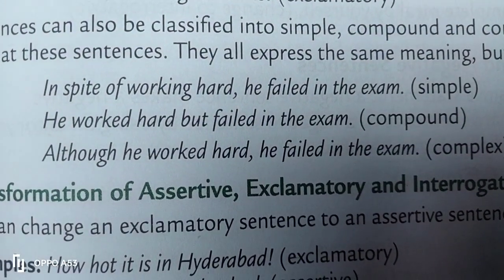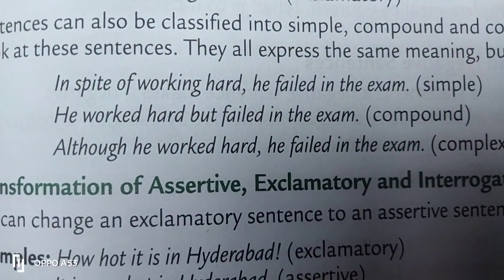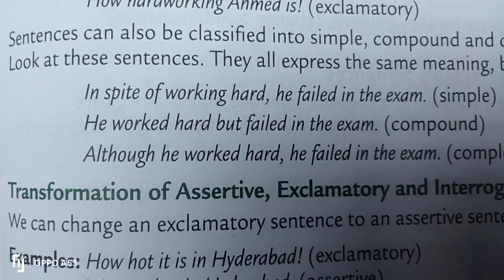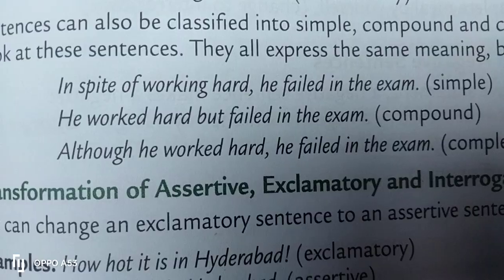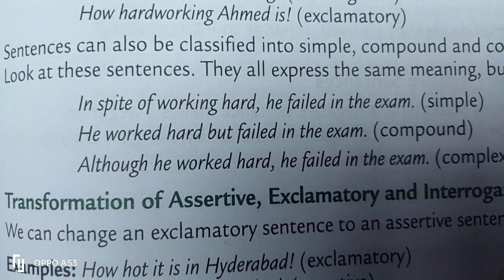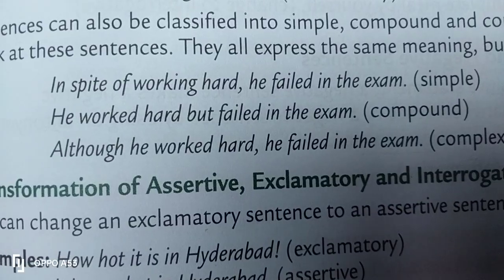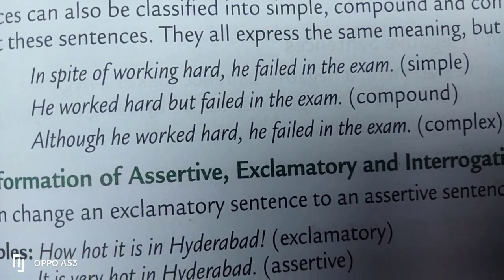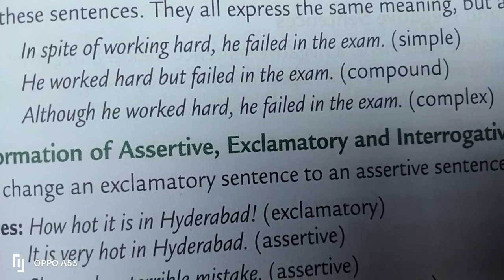How do you read it as a compound sentence? Look at that. He worked hard is already a sentence, a subject with a finite verb. Again, failed in the exam. Look at the first noun, that is he, and in the second part again the same subject he.